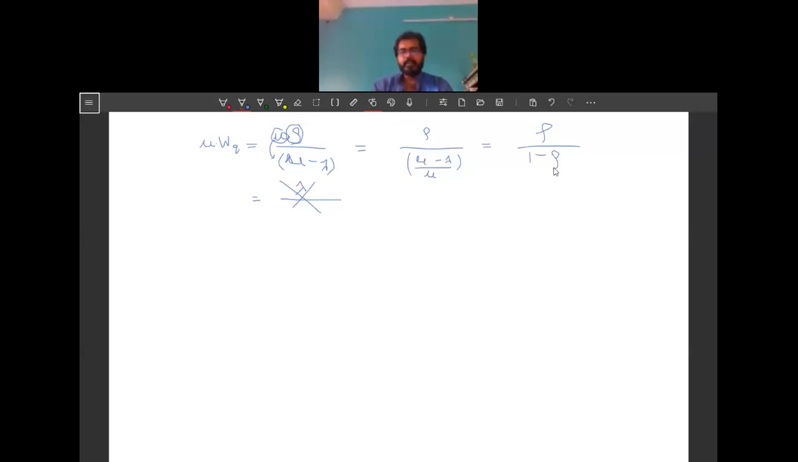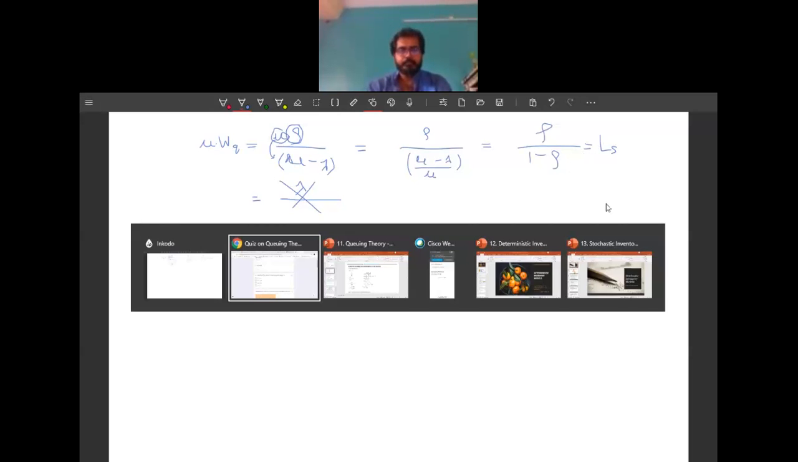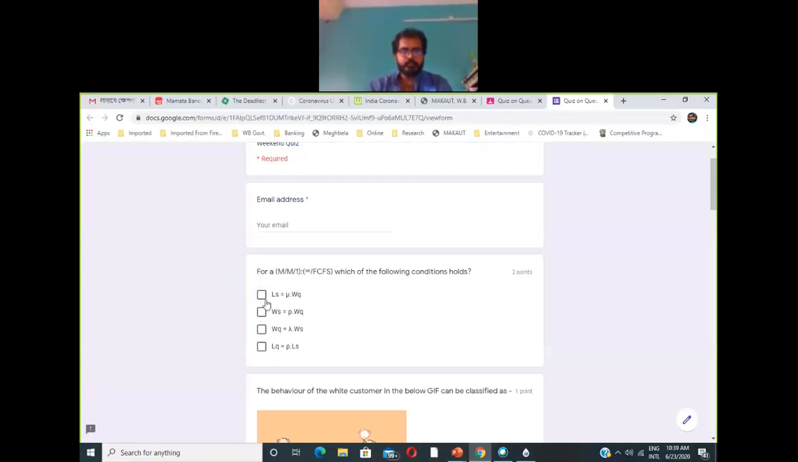So we get the equation rho divided by 1 minus rho, which is nothing but Ls. So mu into Wq we can transform into Ls in the case of M/M/1 infinite FCFS. So this condition is true.